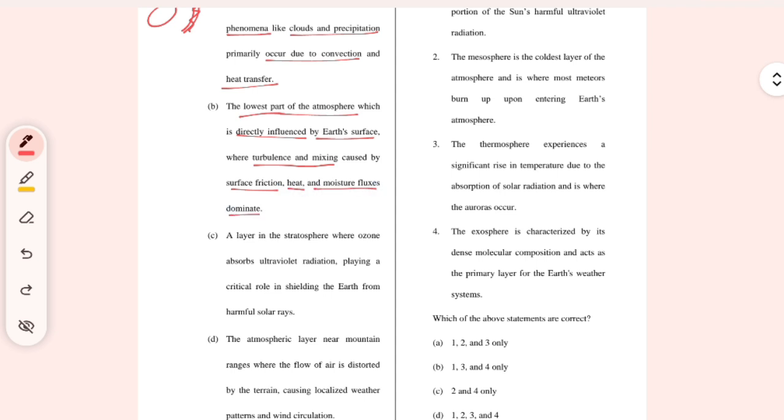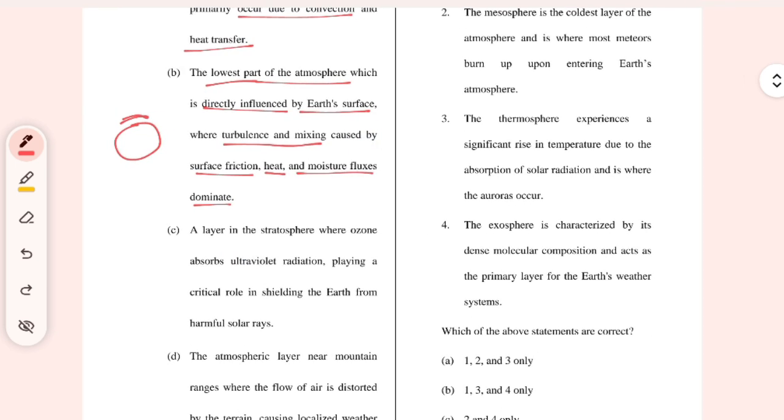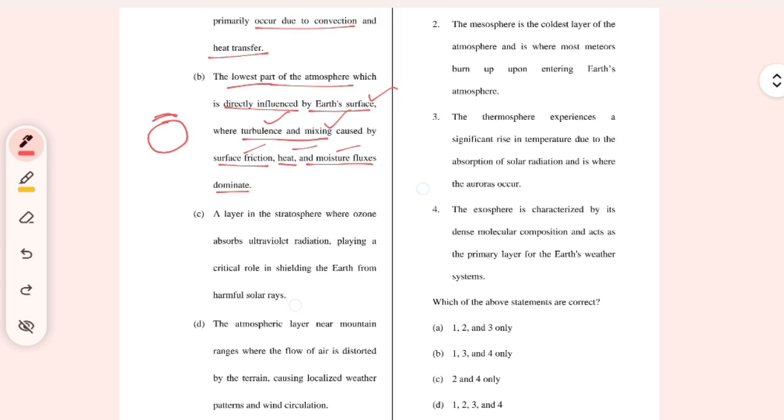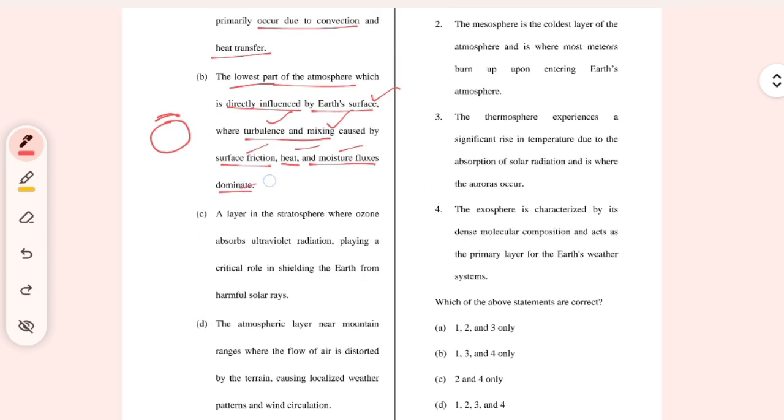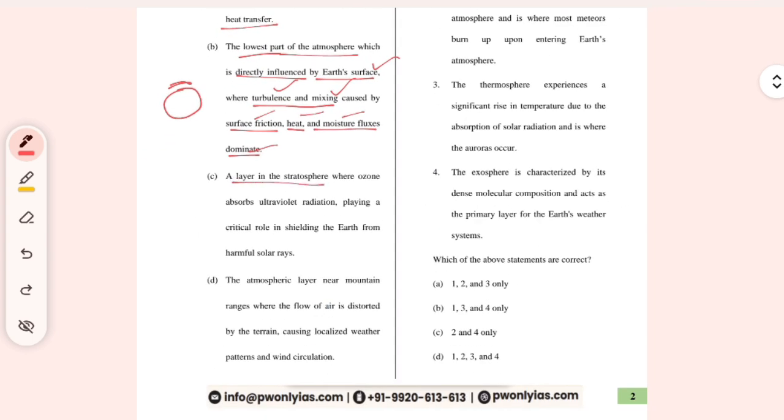The layer in the stratosphere, where ozone absorbs UV radiation, playing a critical role in shielding the Earth from harmful solar rays. The atmospheric layer near mountain ranges, where the flow of air is distorted by the terrain, causing localized weather patterns and wind circulation.